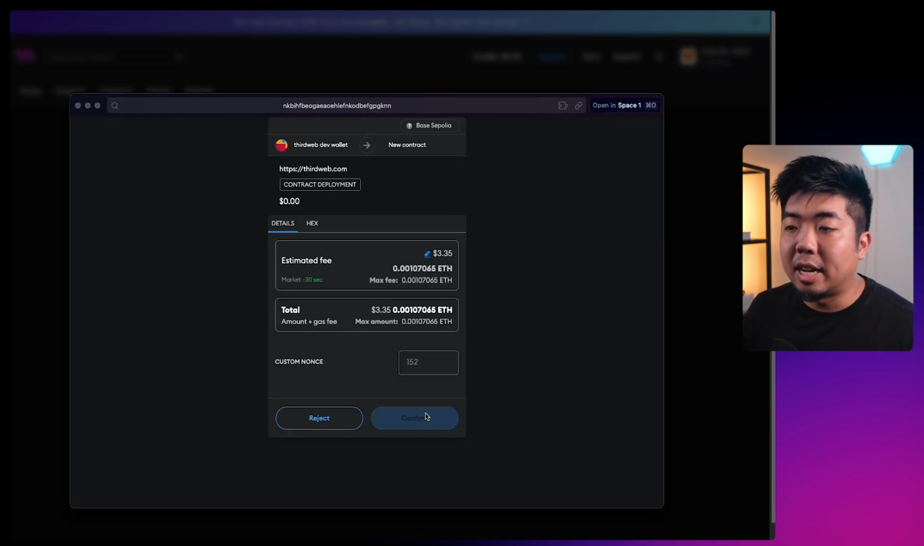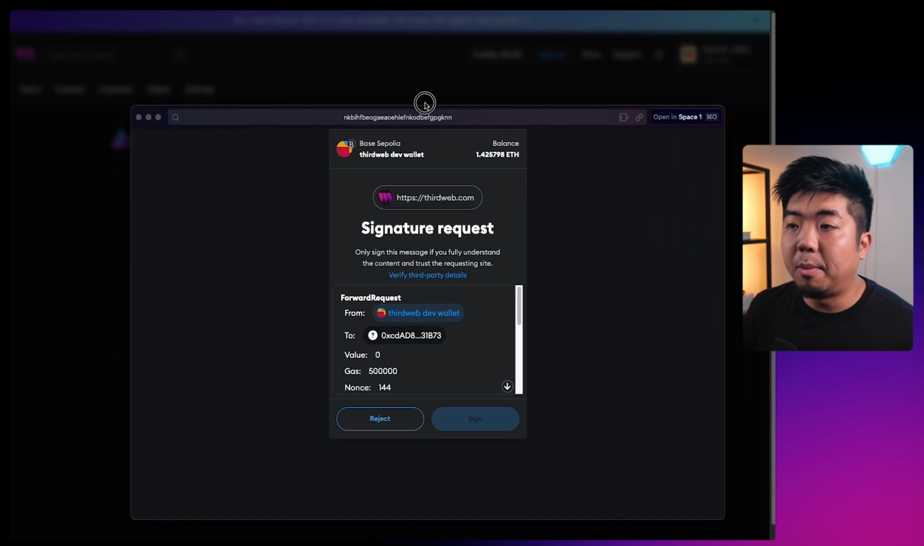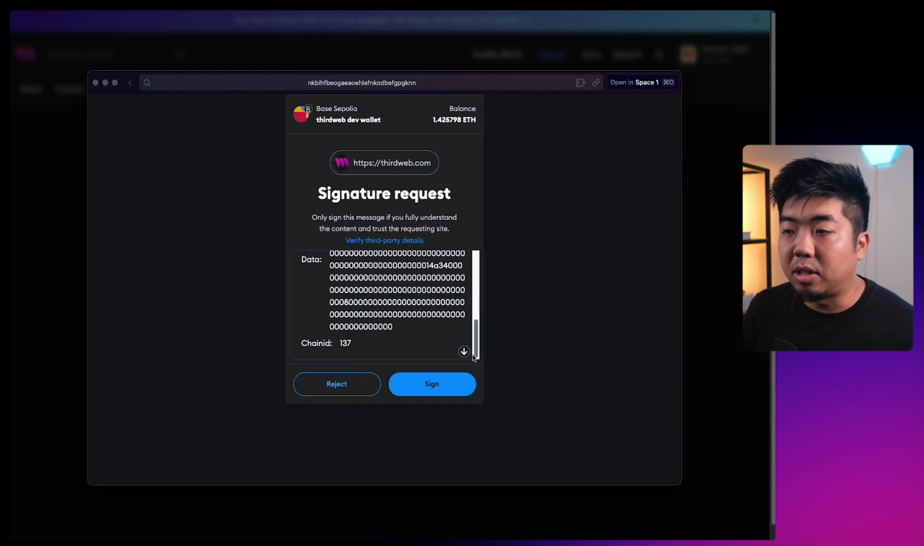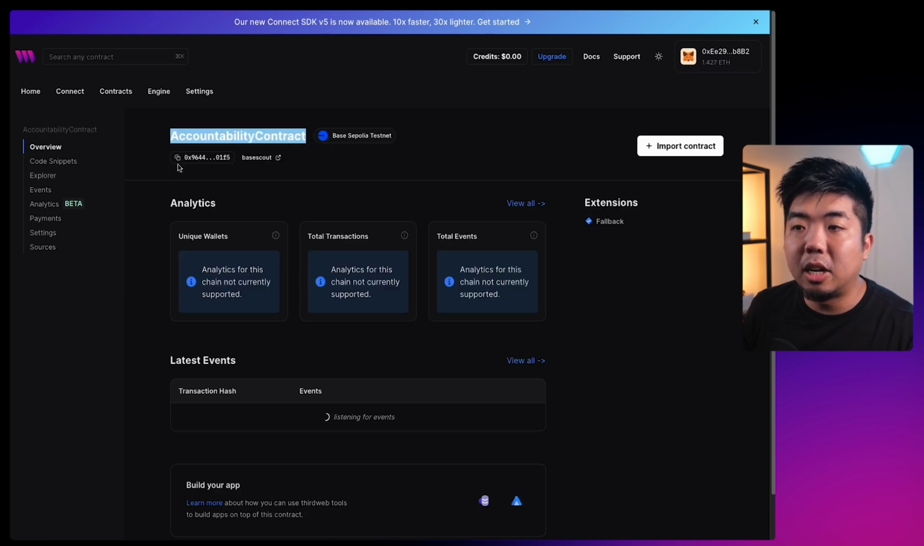So here I have a transaction that pops up to deploy my contract. I'm going to hit confirm. Then we get a signature request here to add it to our thirdweb dashboard, so I'm just going to sign that request. And once that's deployed, you can see here I'm on my contract dashboard. I have my accountability contract.